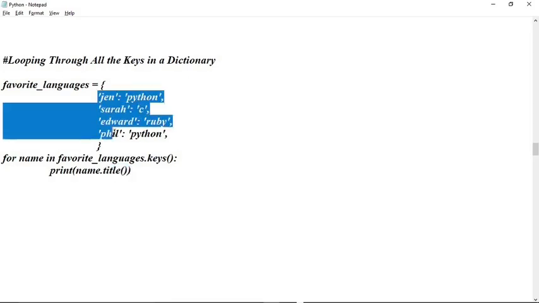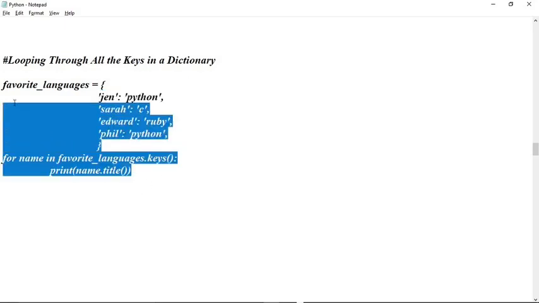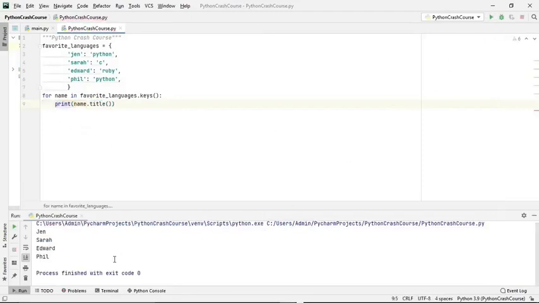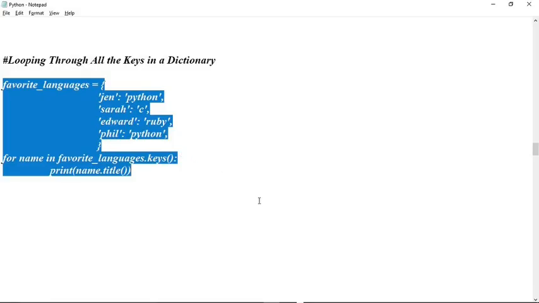So this is how we have defined our dictionary. If you execute this program and run it, you see here Jane, Sarah, Edward and Phil, all four have been displayed. So these are nothing but keys. Okay, fine.